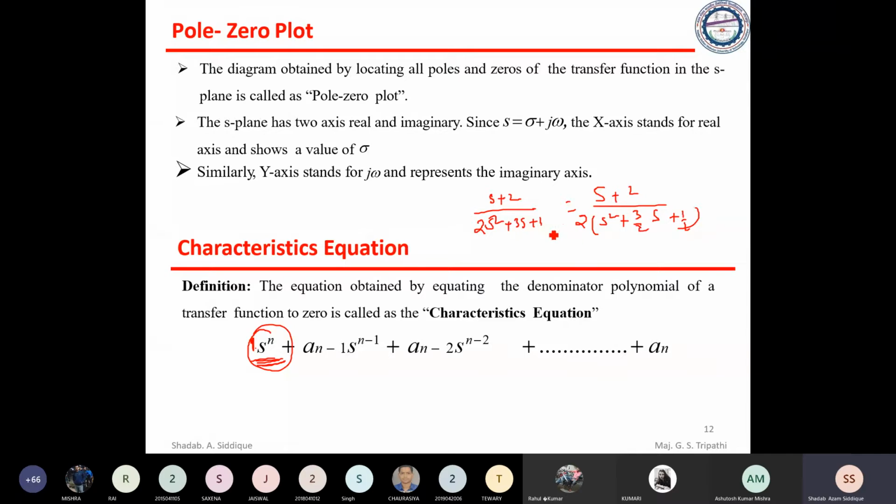Otherwise, if you equate with zero, that term will go. So you can write s squared plus 3 by 2 s plus 1 by 2 equal to 0. Similarly we represent this as s to the power n plus a n minus 1 s to the power n minus 1, and so on. The characteristic equation can be equated with zero, Q of s equal to 0, and you can find the s values.